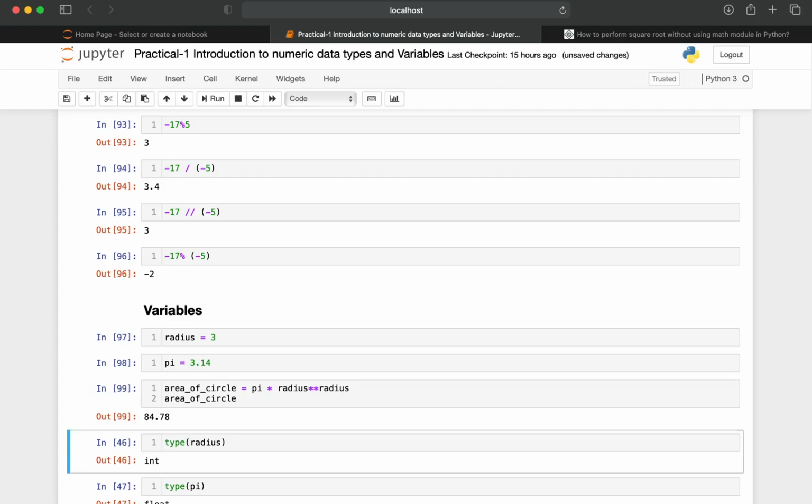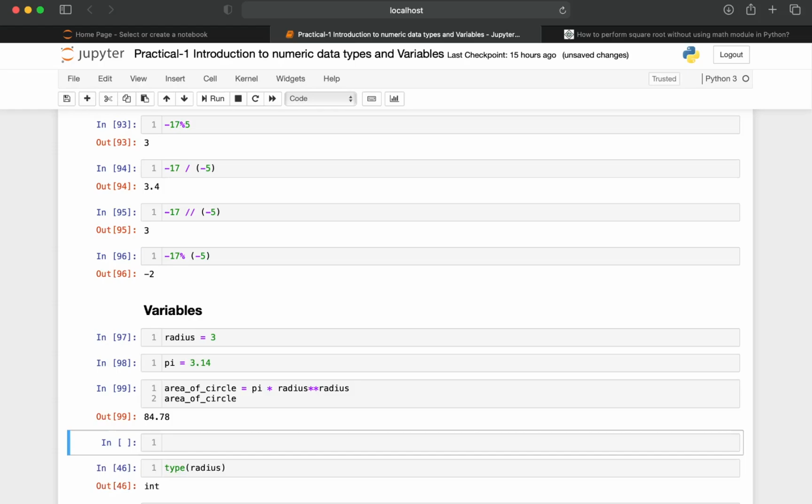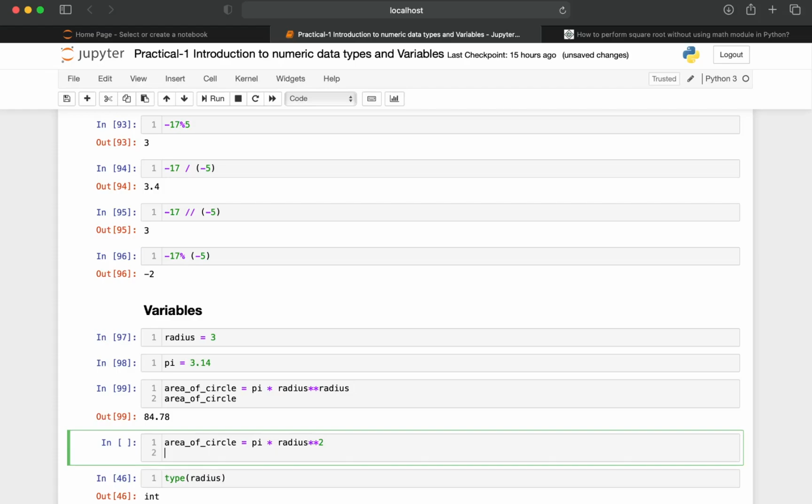Or we can also rewrite the same equation like this: area underscore of underscore circle is equal to pi into radius star 2, as it is pi r square.